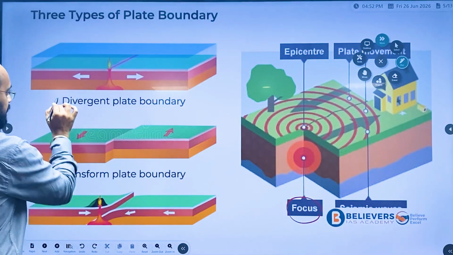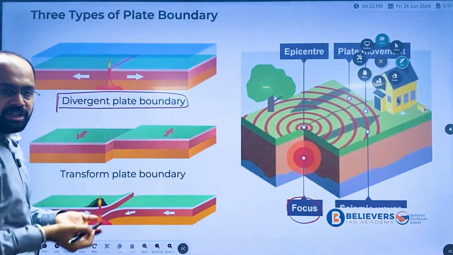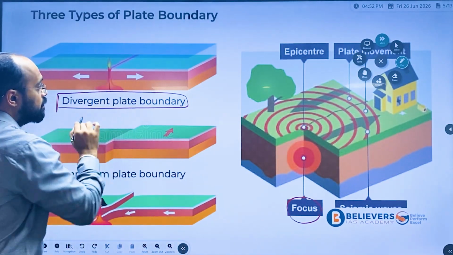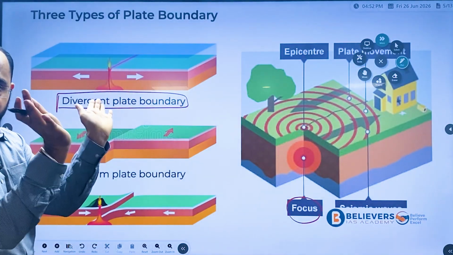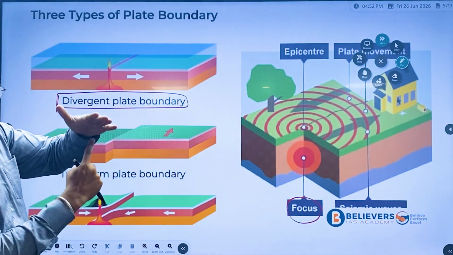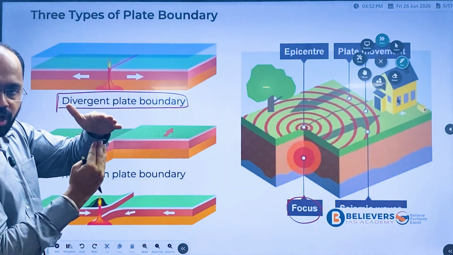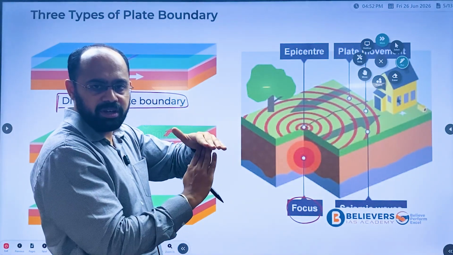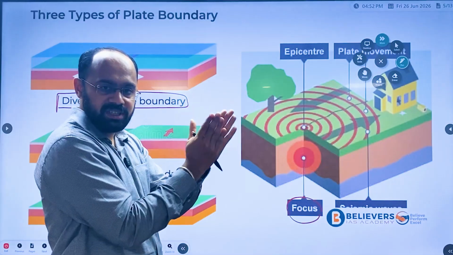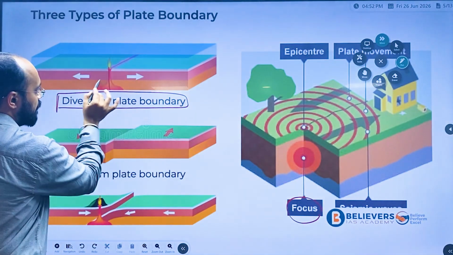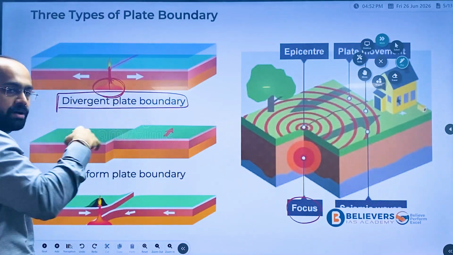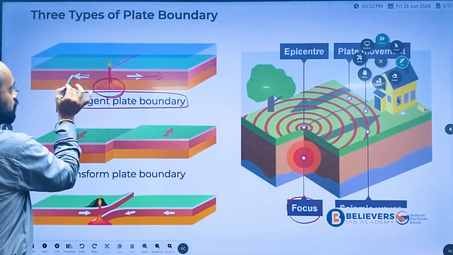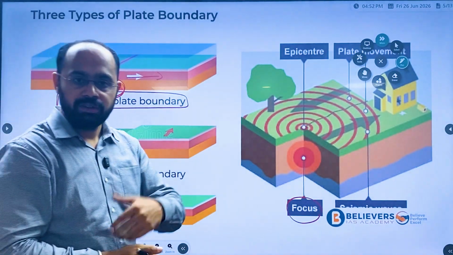The first one is the divergent plate boundary. What happens here? The underneath magma tries to break this plate, leading to the movement of the plate. Whenever there is a force underground, whatever surface is there will diverge. So the magma forcefully comes upward, leading to the breaking of the lithosphere. One plate will move this side, and the other plate will move the other side. This is the first one.